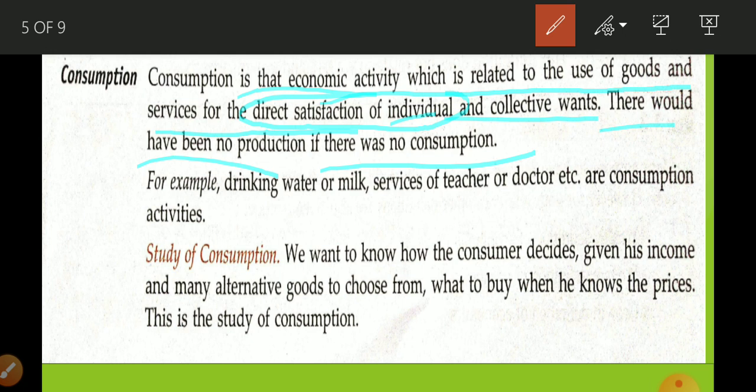Suppose at this time a person comes and offers that migrant worker chola bhatura or any other thing; obviously that worker is not going to get satisfaction from it. Obviously water or cold drink is going to help that person quench his or her thirst.